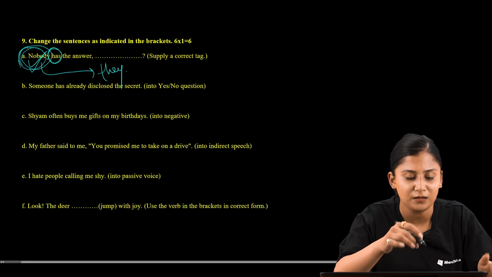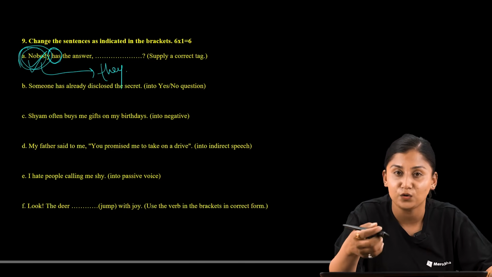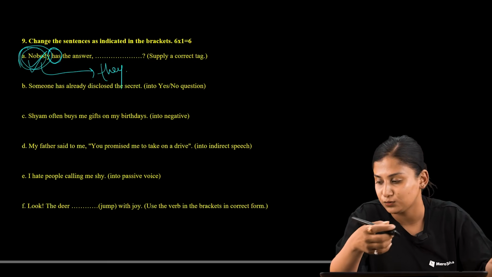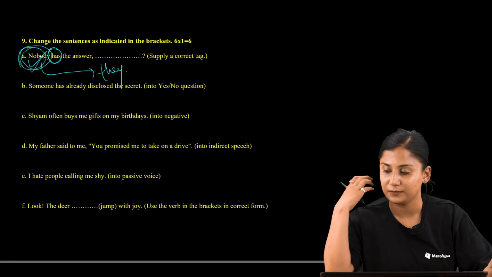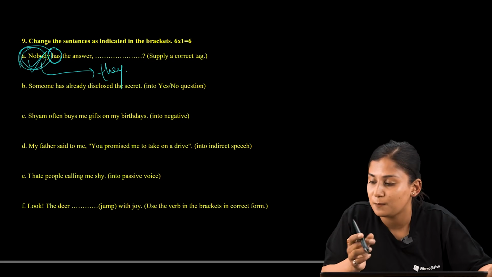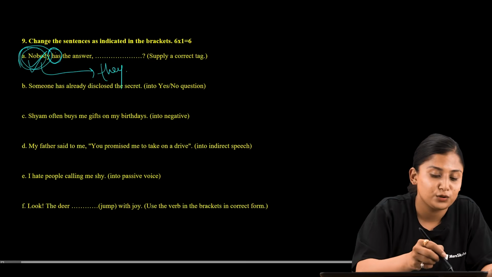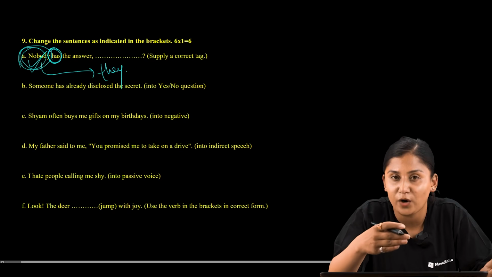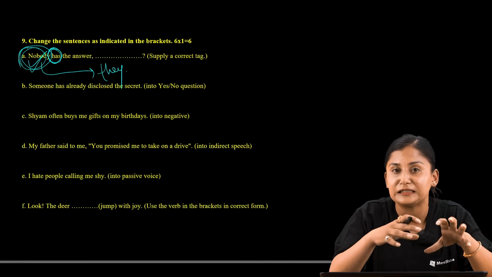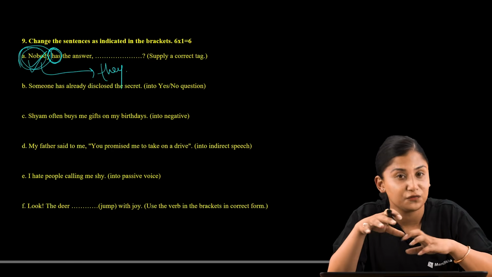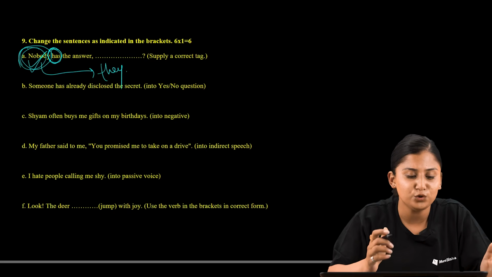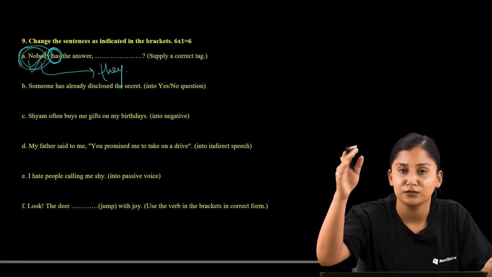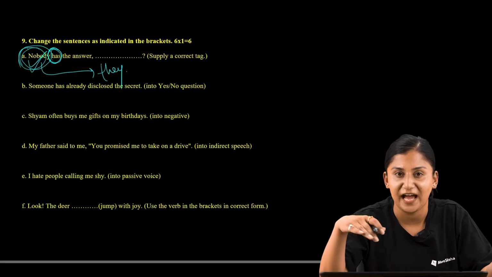Now can anyone tell me what would be the correct question tag over here? What is the question asking us? What sorts of question tag are we supposed to include over here? So question tag always seeks for confirmation. So we are supposed to supply a question tag because the speaker is asking a question seeking for confirmation, right? So here nobody has the answer. The speaker is trying to know whether the group of people present over there has the answer or not.